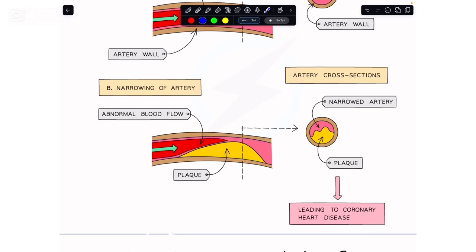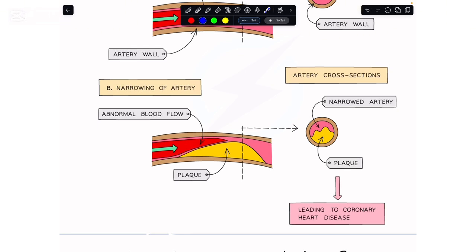By some means the inner lining of the coronary arteries, which we refer to as the endothelial lining, would be damaged. The body would bring about a repairing mechanism, and by that repairing mechanism we would start to develop plaques within the coronary arteries, and this phenomenon overall is referred to as atherosclerosis.